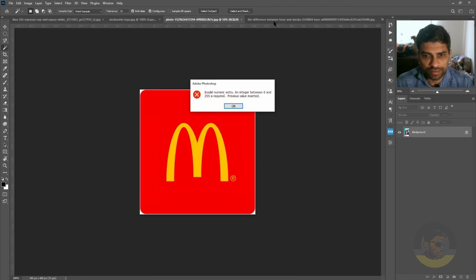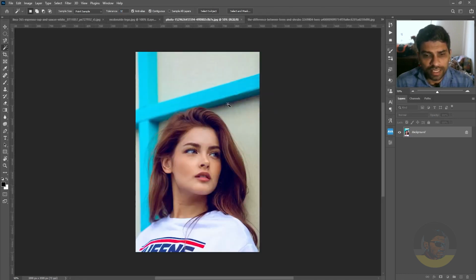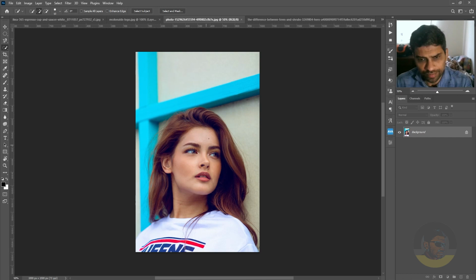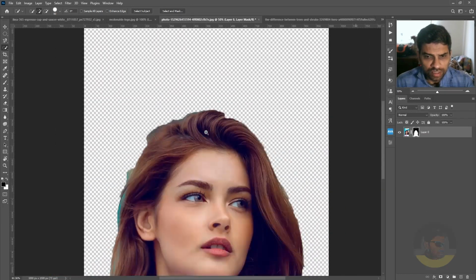I will move to the next image, and here we have a woman with some complicated hair. So let's see what is our best bet here. There's no way we can use the lasso tools or the magic wand. Let's try the quick selection tool here, and I think it will do a good job like this, as this is a contrast based selection tool. But if we try to cut our subject by clicking on the add a layer mask icon on the layers panel, you can see this is terrible.